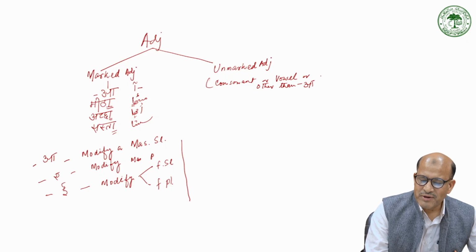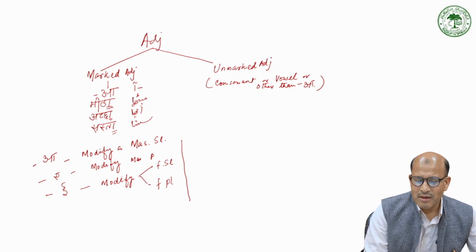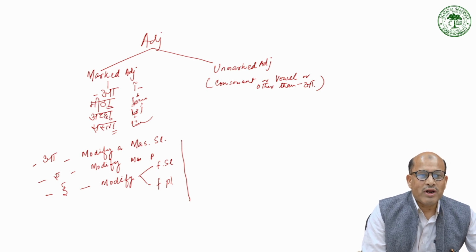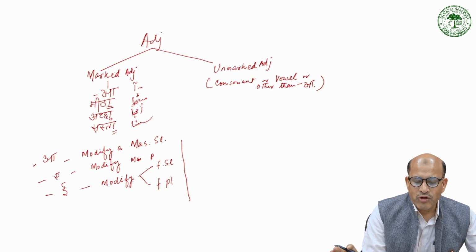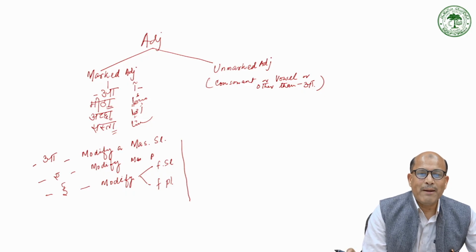Other than a, because a is already there for marked. So anything other than a, ending on a consonant or vowel, becomes an unmarked adjective. Now we need to understand why we need this and how we are going to identify unmarked ones. For this we have to look for the words which are marked as adjectives.